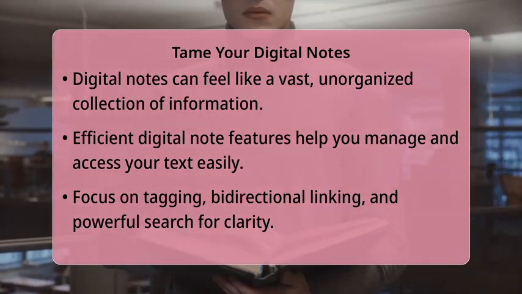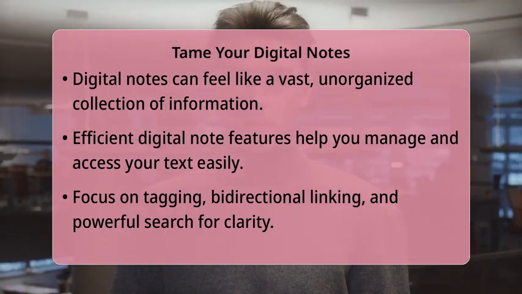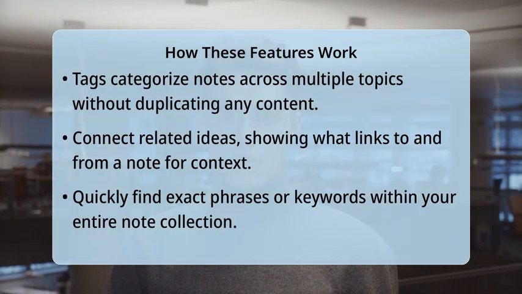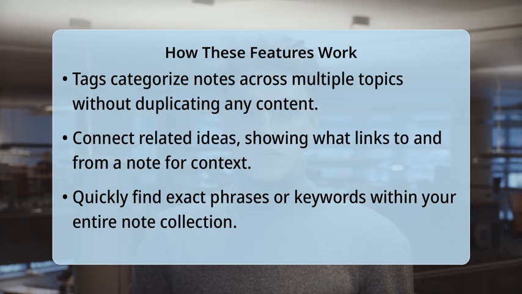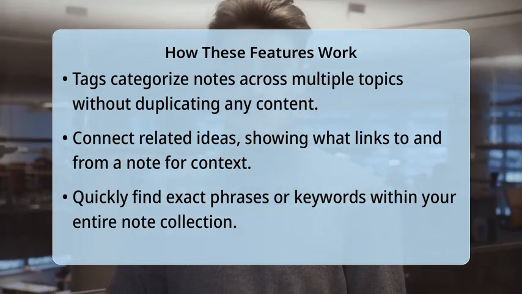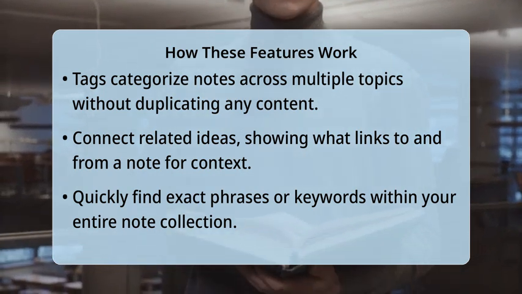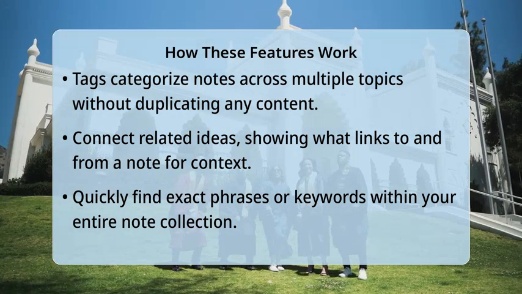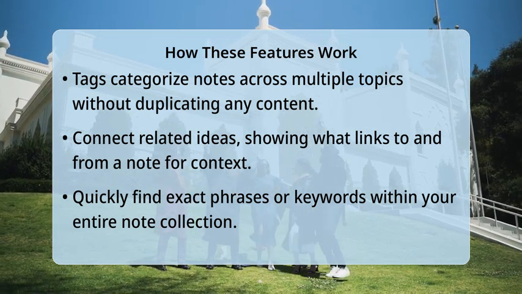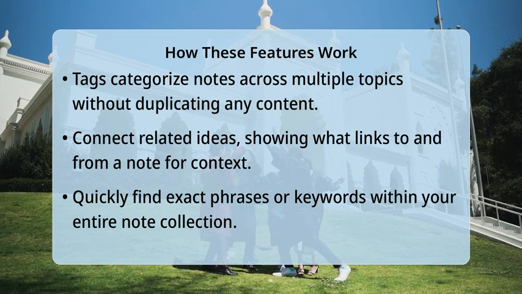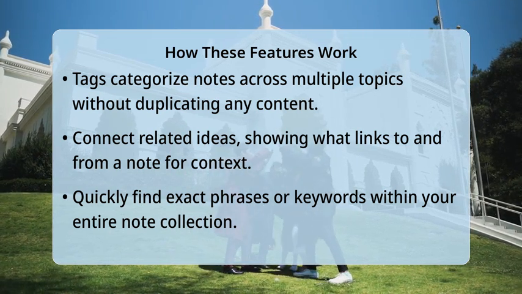These features work together to create a dynamic system that goes beyond simple folders. Tagging allows you to categorize information flexibly across multiple contexts without duplicating content. For instance, a note about a historical event can be tagged history, social studies, and exam review simultaneously. Bidirectional linking connects related ideas explicitly, showing not just what a note links to, but also what links back to it. This reveals deeper relationships and helps you trace concepts.